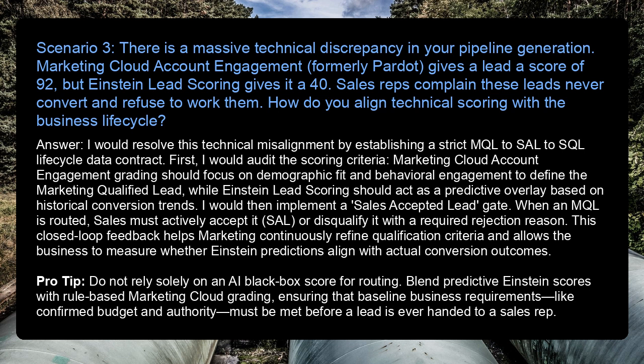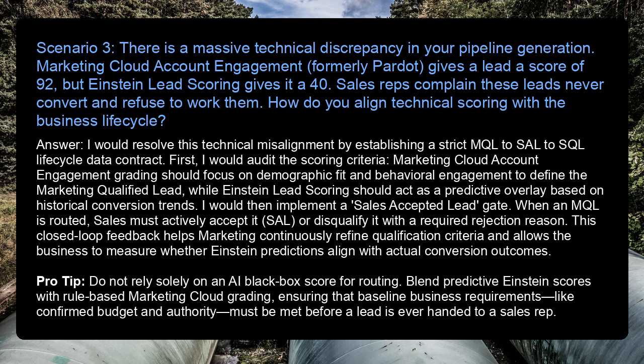I would then implement a sales accepted lead gate. When an MQL is routed, sales must actively accept it, SAL, or disqualify it with a required rejection reason. This closed-loop feedback helps marketing continuously refine qualification criteria and allows the business to measure whether Einstein predictions align with actual conversion outcomes.